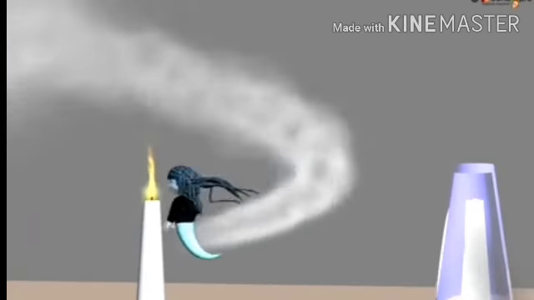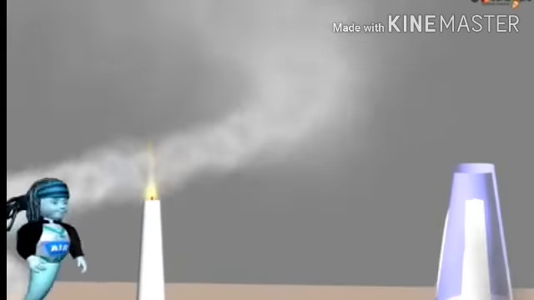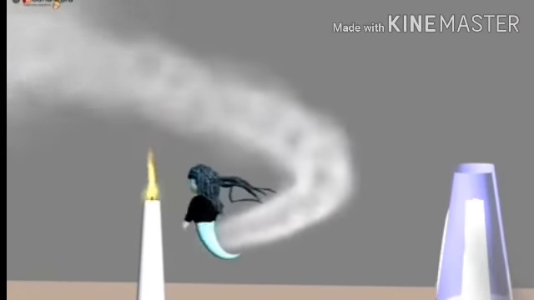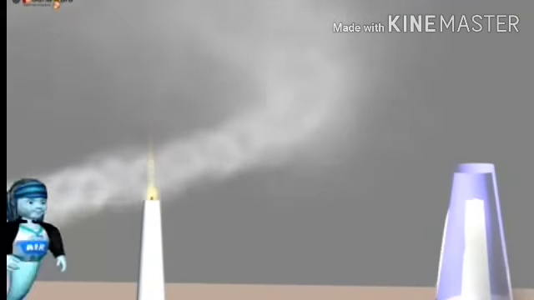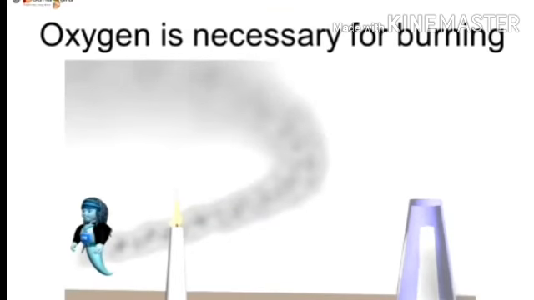Oxygen is useful for burning. But when we cover it with a glass, the flame does not get oxygen, and so it goes out. But another candle gets oxygen, and so it burns properly. Understood the scientific reason behind that? So oxygen is necessary for burning, which is one of the properties of air.